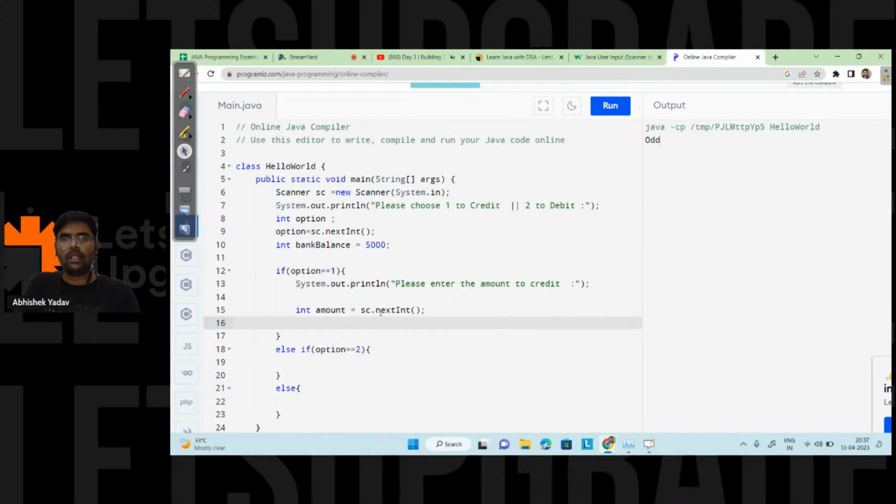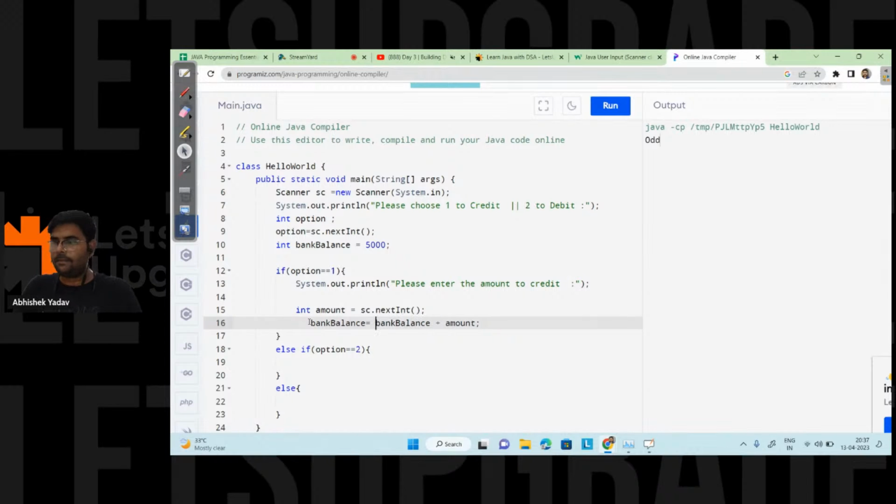And whatever result I get from the keyboard will get stored inside the amount variable. After that, I will do the subtraction part, sorry, the addition part, that is bankBalance plus amount. And whatever result I get, I will store that result again in the same container, that is bankBalance, right? So here, this one.